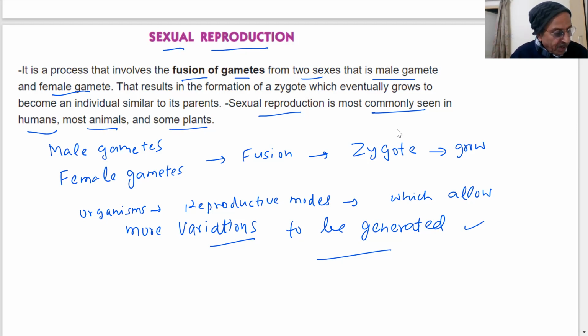Thus, two different individuals in a population would have quite different patterns of accumulated variations. So you have two different individuals. What will happen? There will be different patterns of the variations accumulated from one generation to another generation. This process is continued.